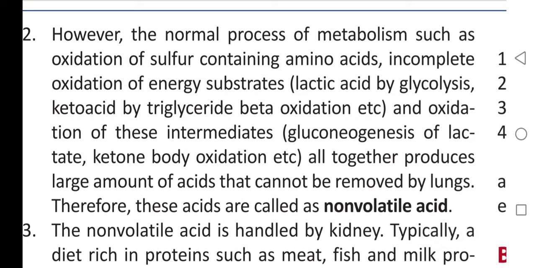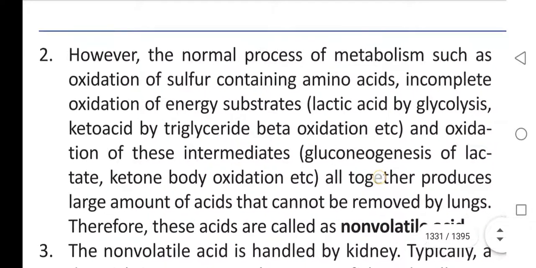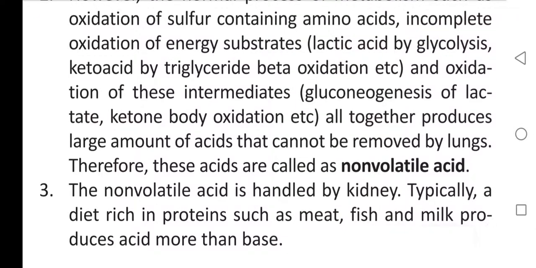However, the normal process of metabolism such as oxidation of sulfur containing amino acids, incomplete oxidation of energy substrates, lactic acid by glycolysis, keto acid by triglyceride beta oxidation, etc., and oxidation of these intermediates, gluconeogenesis of lactate, ketone body oxidation, etc. Altogether produce a large amount of acids that can't be removed by lungs. Therefore, these acids are called as